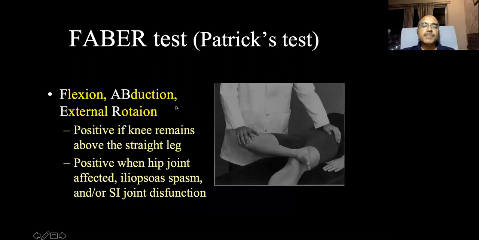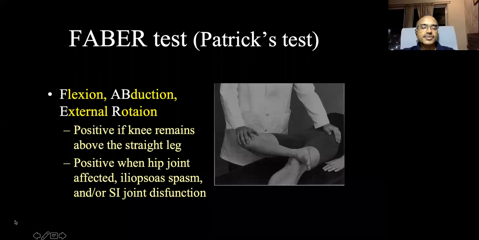This is known as Faber's test, flexion, abduction and external rotation, FABER, otherwise known as Patrick's test. So you do a flexion, abduction, external rotation. If the knee remains above the straight leg, if it is above, that means Faber's test is positive. So it is positive when the hip joint is affected, there's an iliopsoas spasm or sacroiliac joint dysfunction. In those cases, Faber's test becomes positive.